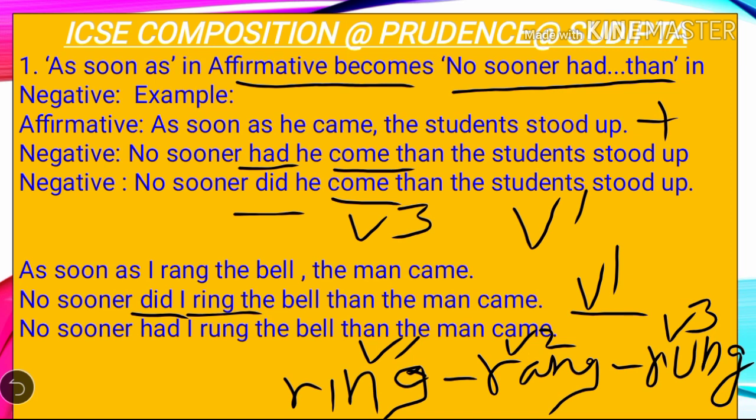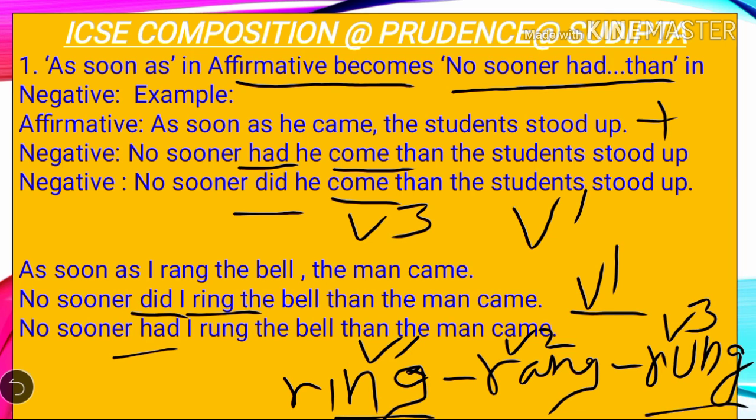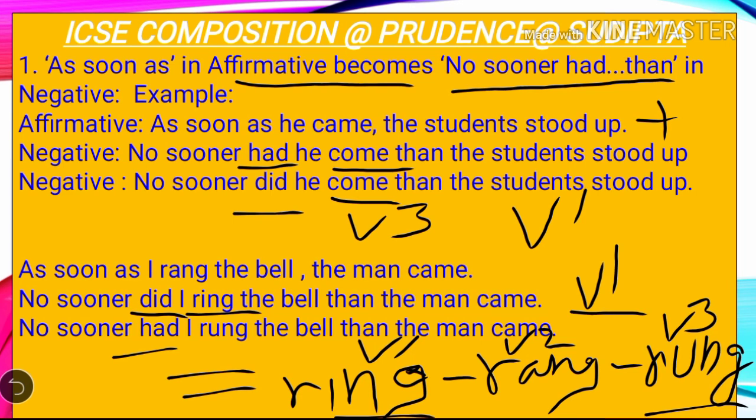So while we use no sooner did, we'll have to use the base form, the V1 form, and while we use no sooner had, then we'll use the verb third form or the past participle form. So using no sooner had, the correct answer will be no sooner had I rung the bell than the man came. And using no sooner did, the answer is no sooner did I ring the bell than the man came.